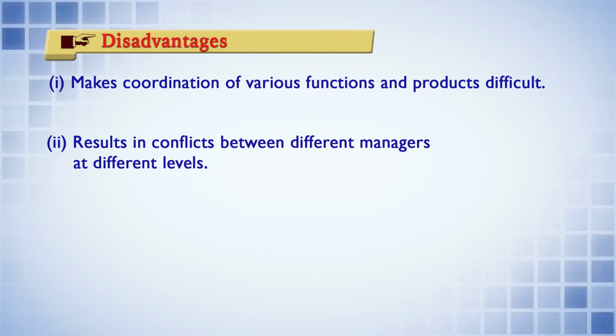Because different processes have been created, when you are supplying an integrated product to the market, there may be conflict among the managers involved in a particular process or department, for example weaving, dyeing, calendaring, all of which should go together.